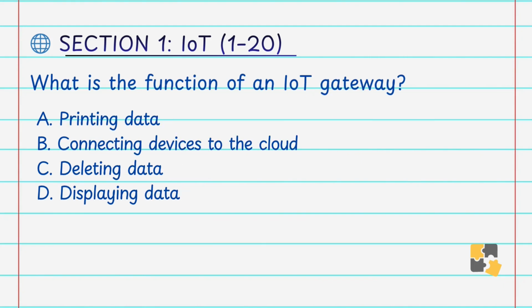What is the function of an IoT gateway? A. Printing data, B. Connecting device to the cloud, C. Deleting data, D. Displaying data. Answer is B. Connecting device to the cloud. An IoT gateway acts as a bridge between devices and cloud system, enabling communication and the data transfer. That's why our answer is B. Connecting device to the cloud.